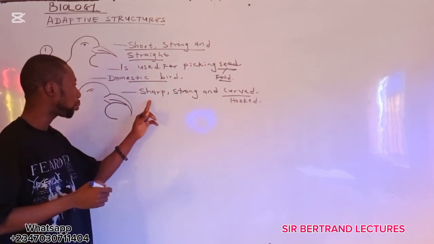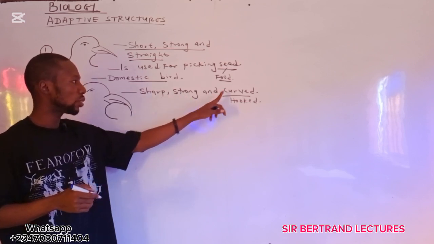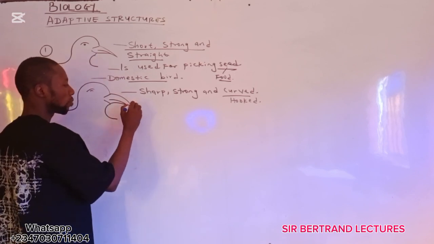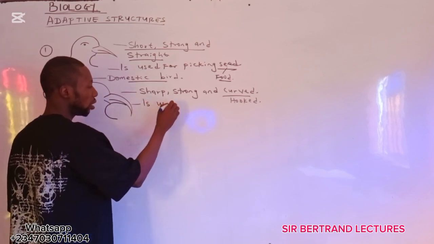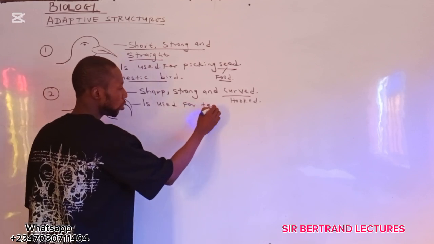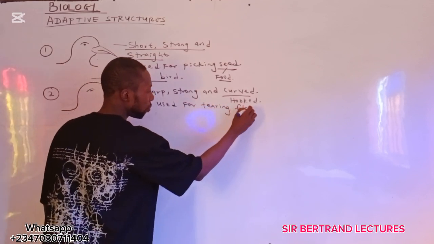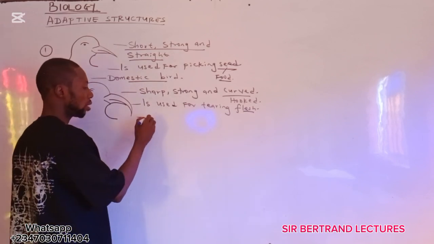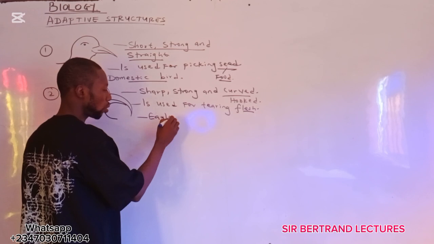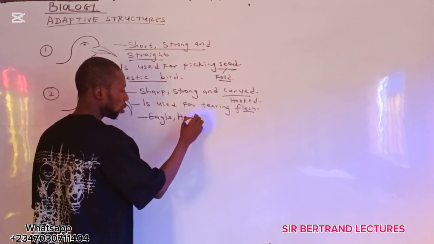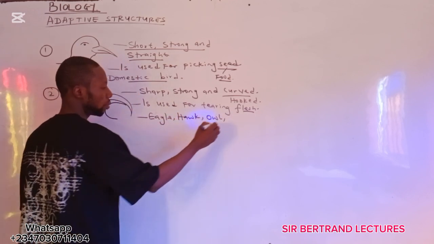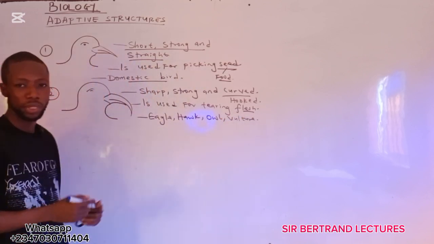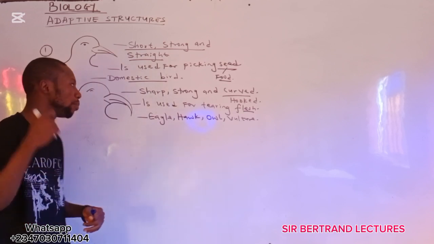Look at this, sharp, strong, and curved beak. What is the beak used for? The beak is used for tearing flesh. We have this in carnivorous bird, like eagle, hawk, owl, then vulture. They have this kind of beak, sharp, strong, and curved beak.